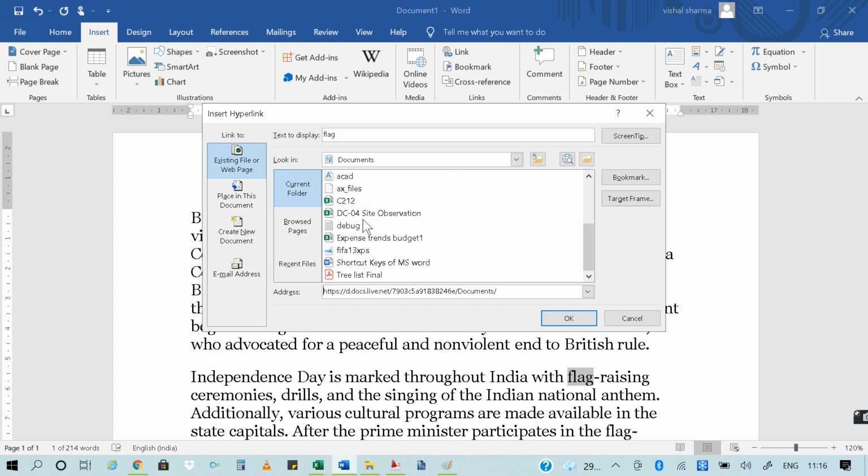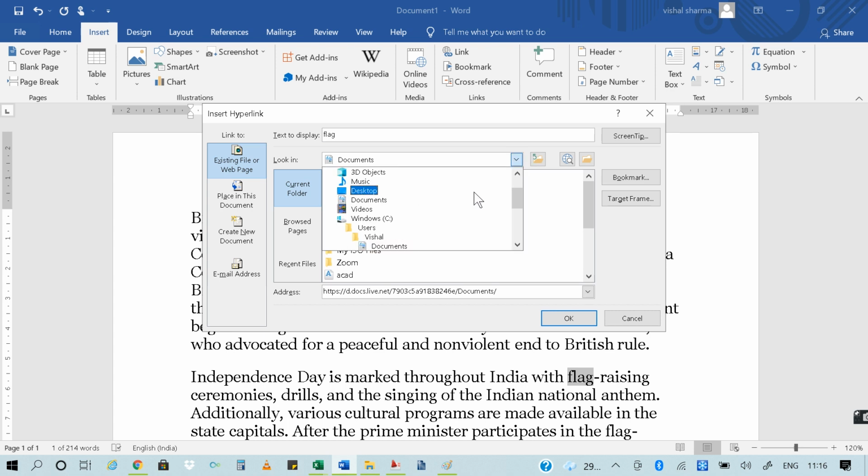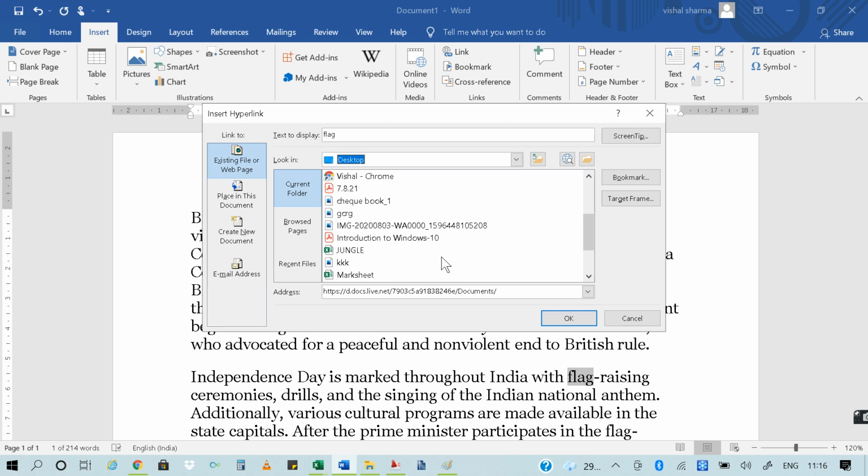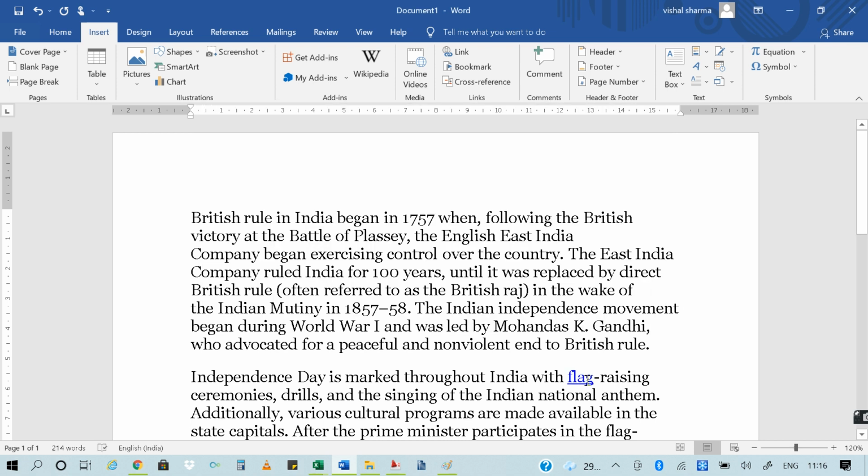Okay, so if you want to link this particular file with some other file, I have to choose some other file. I will choose it from, suppose, the desktop, and in the desktop you can see so many files are there. Suppose you want to choose any image for this. Now you can see whenever you click on that file, hold Control plus click to follow the link. So you will use Control plus click to follow the link.